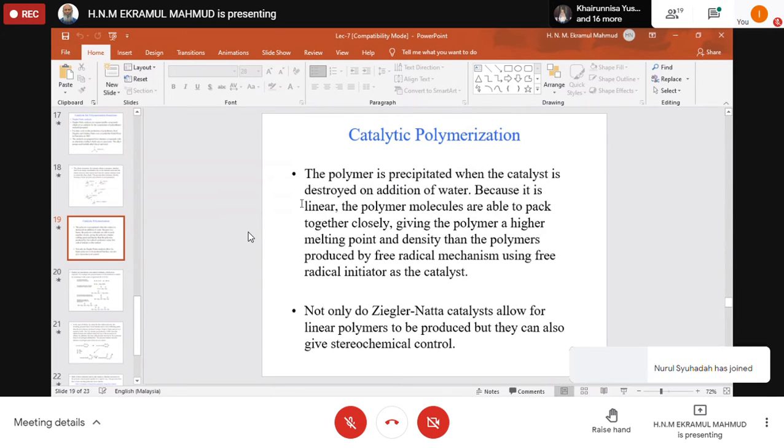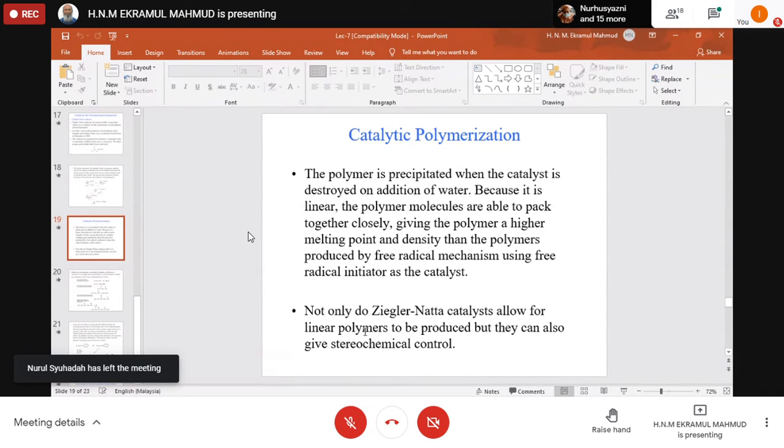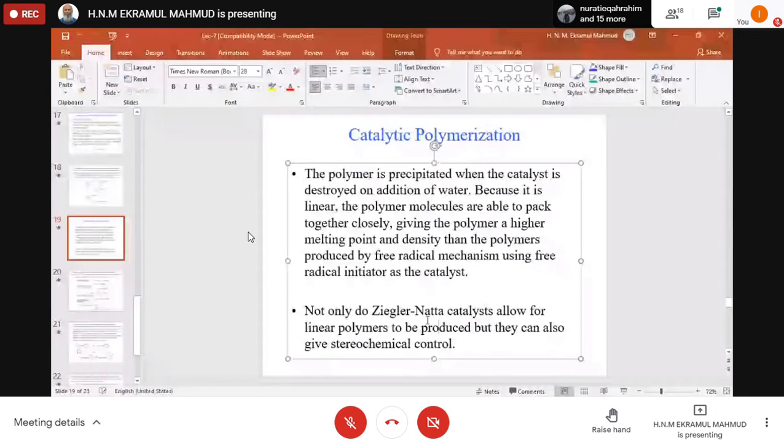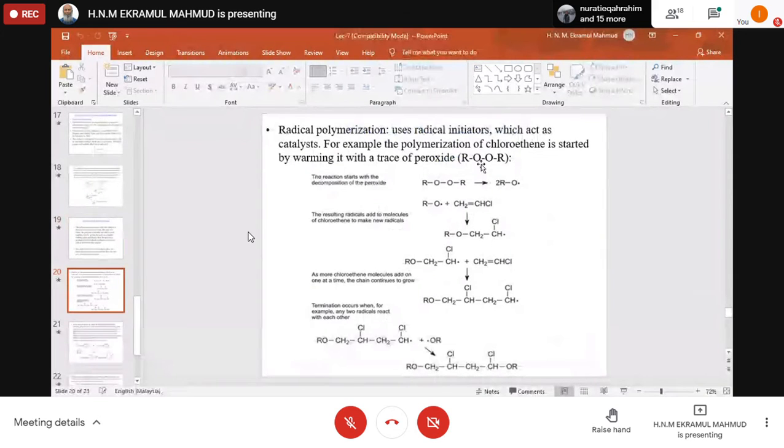So how can we make that one? If we produce this linear chain by using, suppose, a Ziegler-Natta catalyst, it will give you a product that can also have stereochemical control, using this Ziegler-Natta catalyst, a different catalyst. But if we use a different catalyst like peroxide or other oxides,